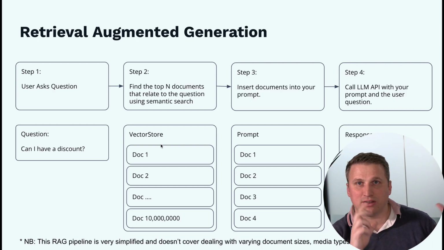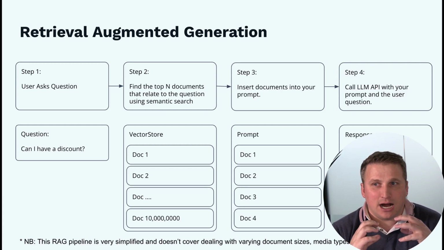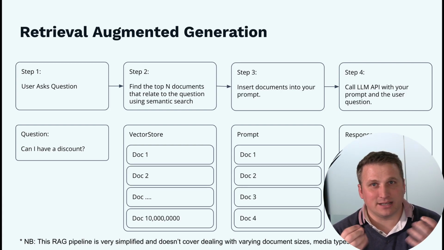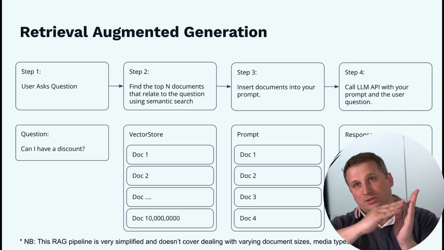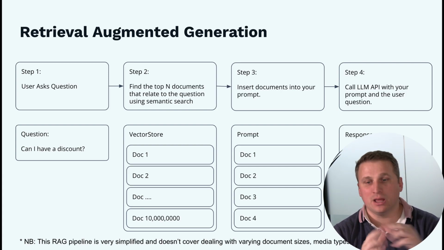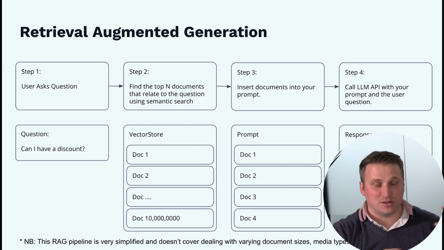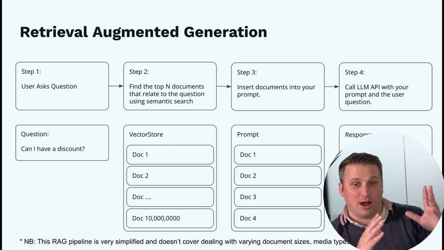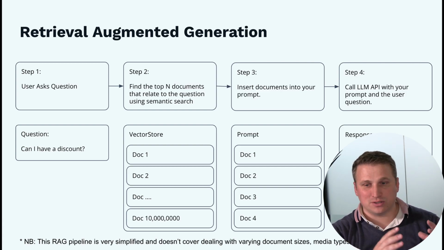To do this, we transform the question into a vector. The vector encapsulates a lot of the semantics in a vector space. So we're able to find the vector that has the most similar direction when we do the same process of embedding all the individual documents, and then we can say, okay, this is the closest match. So it's most likely going to be around discounts and have all this information.